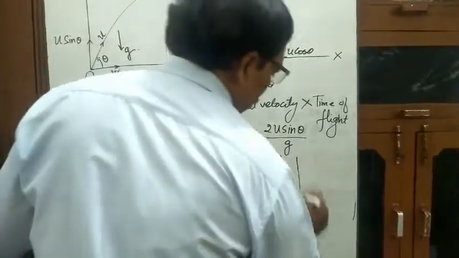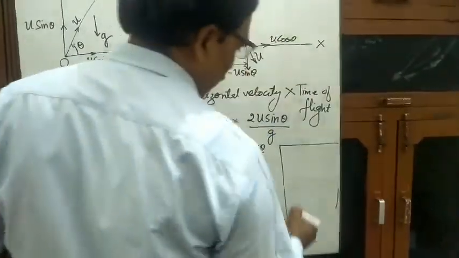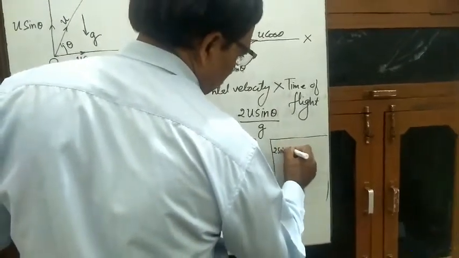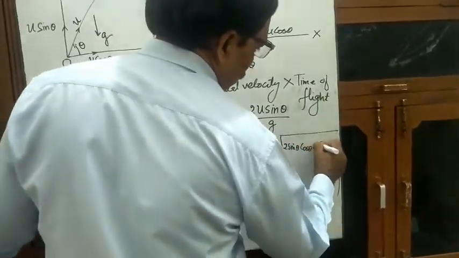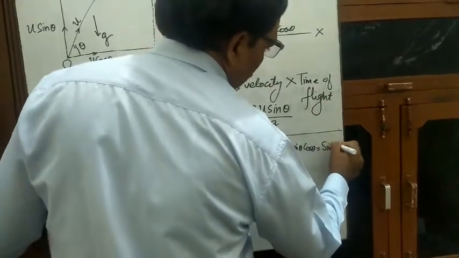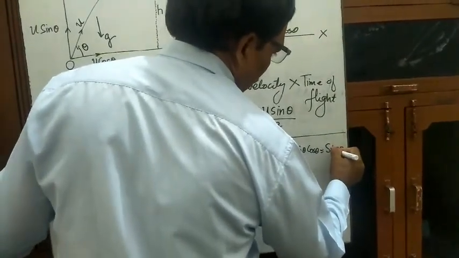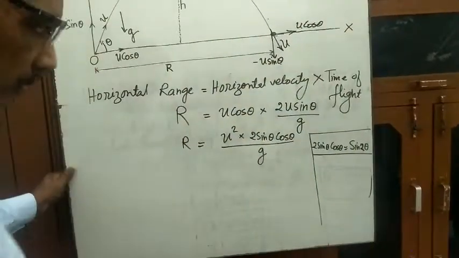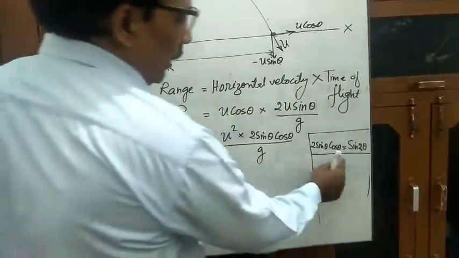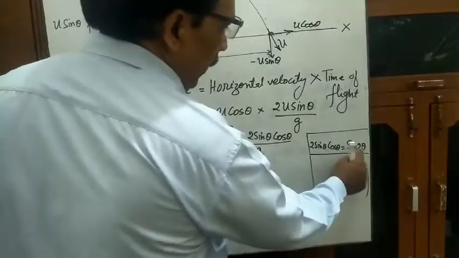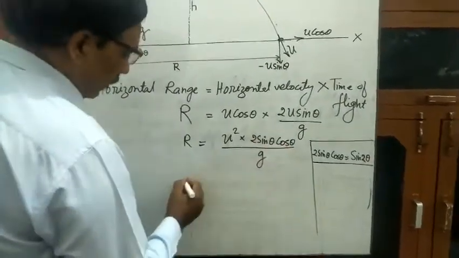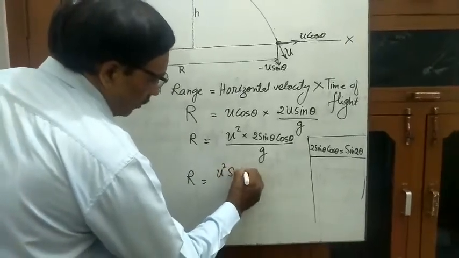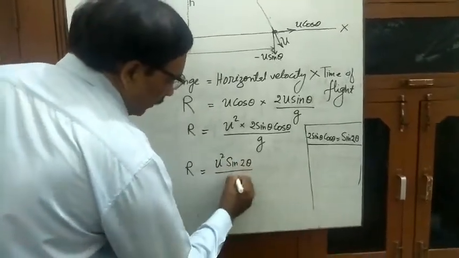In mathematics, you will study a formula in trigonometry, that 2 sin theta cos theta is equal to sin 2 theta. This is a formula you will study in math. So you just remember that 2 sin theta cos theta equals sin 2 theta. So replace this one. So we will get R is equal to u square sin 2 theta by g.